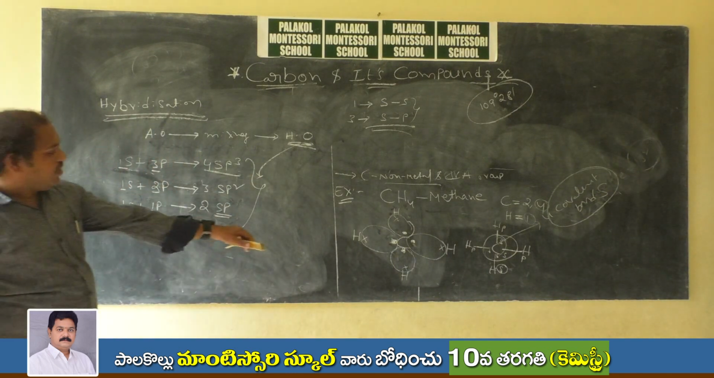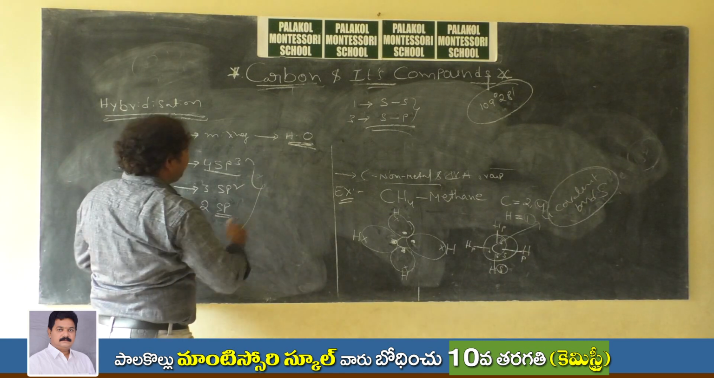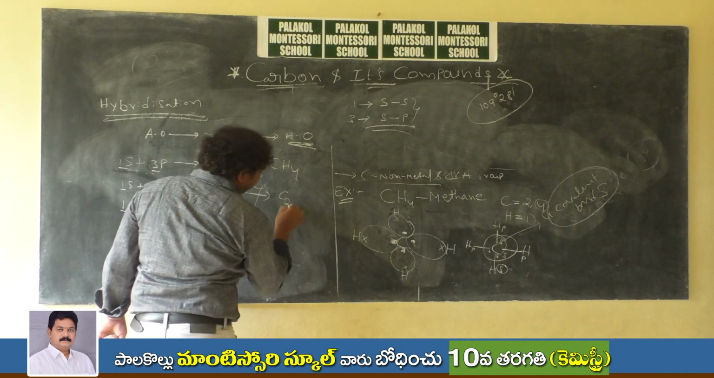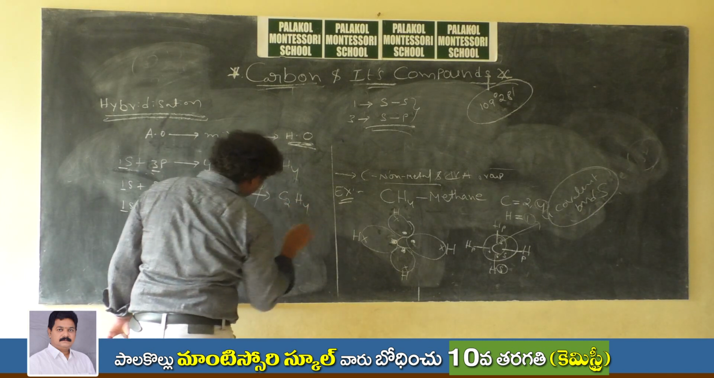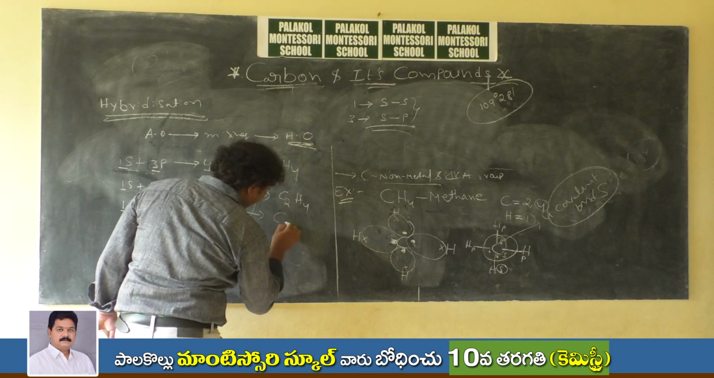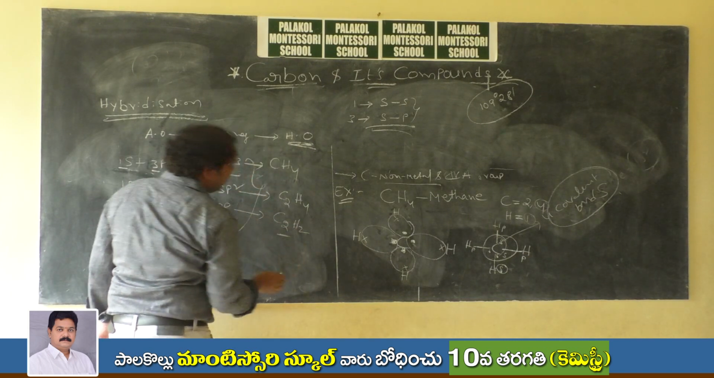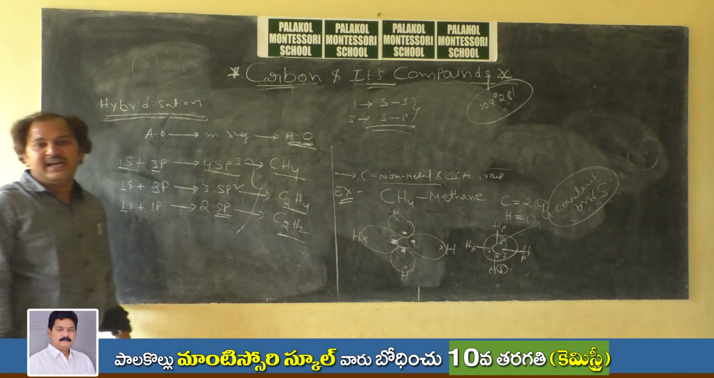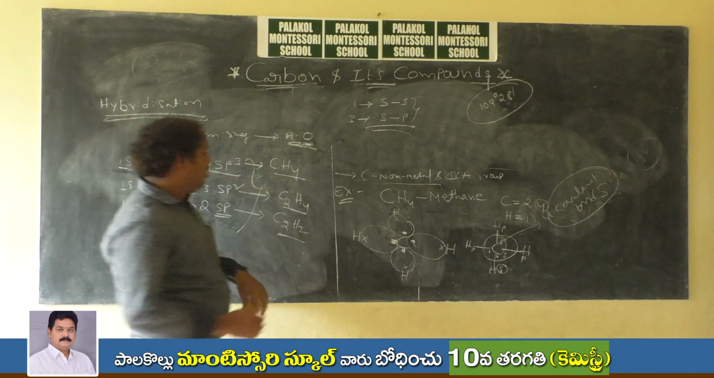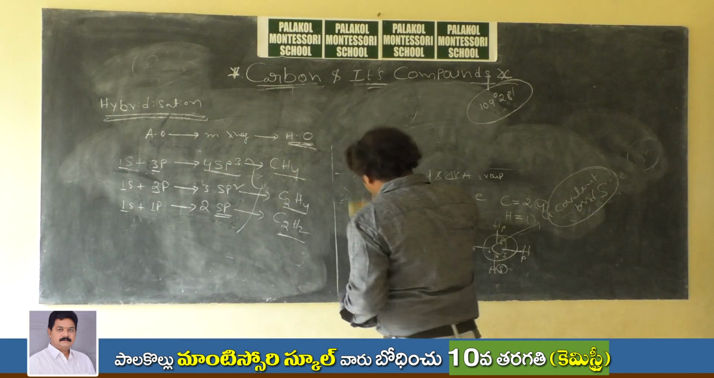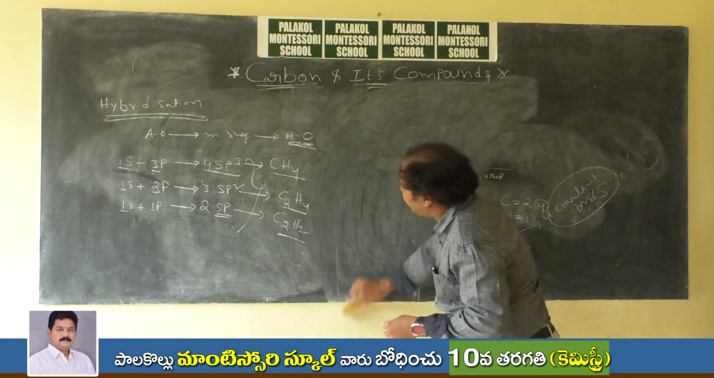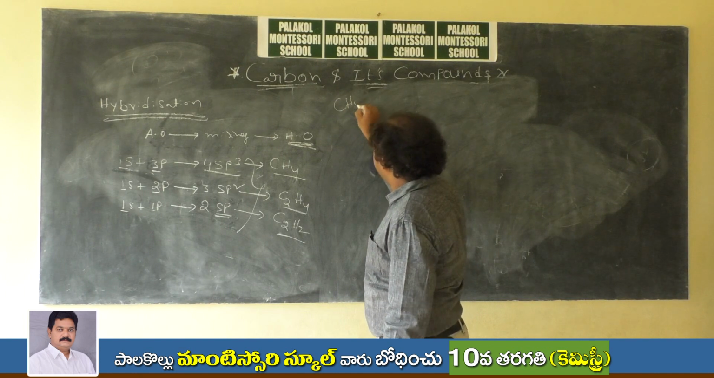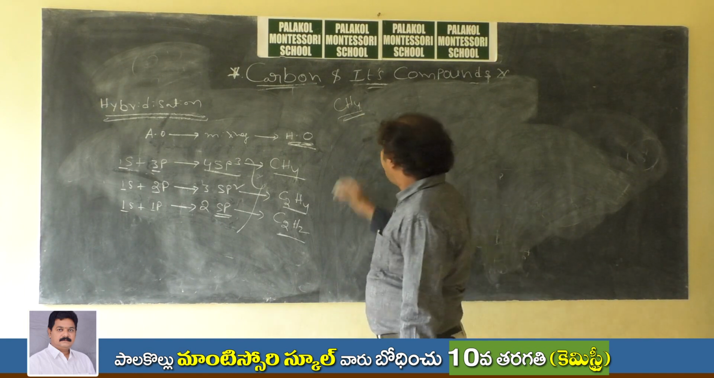Let us see the formation again. For sp3 hybridization, the best example is CH4. For sp2 hybridization, the best example is C2H4. And for sp hybridization, the best example is C2H2. This is called ethene, this is called acetylene, and this is called methane. Let us first see the formation of CH4.